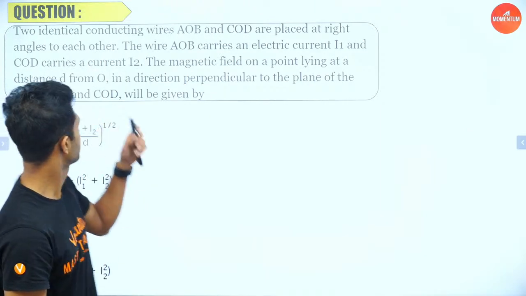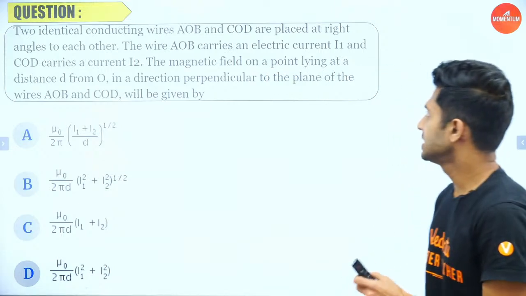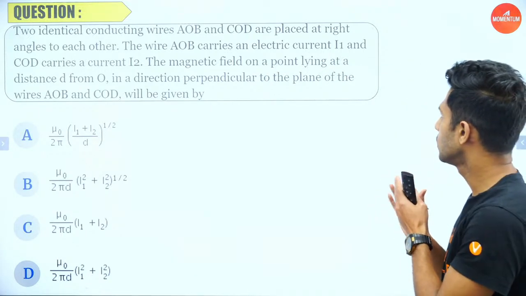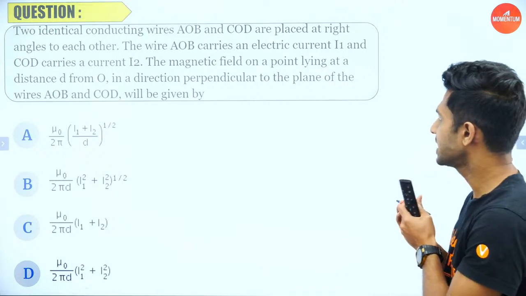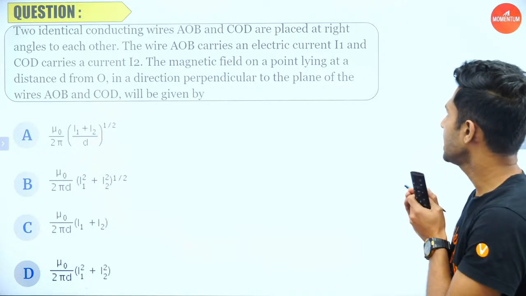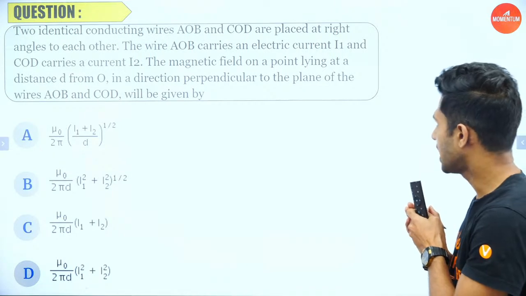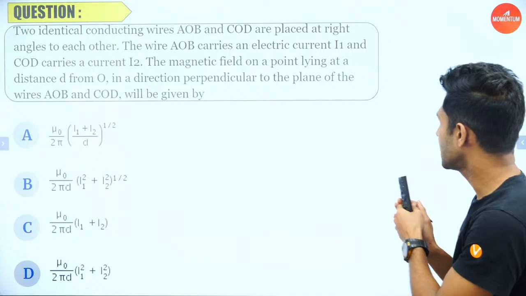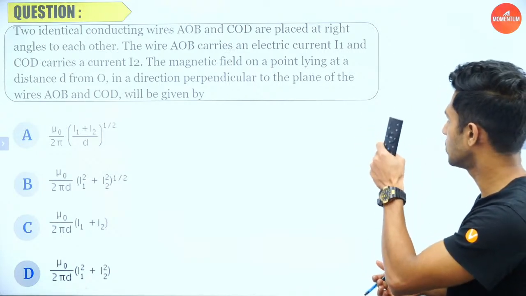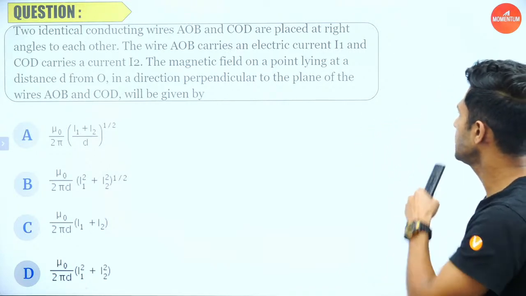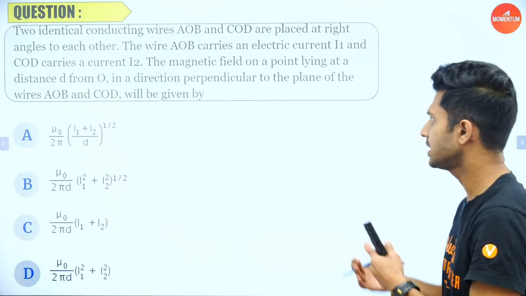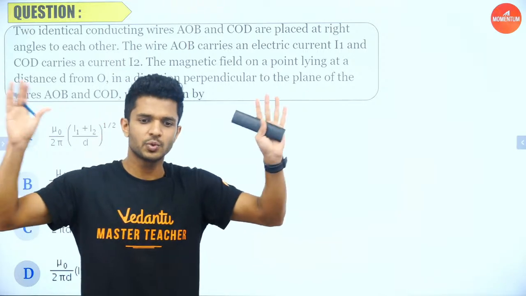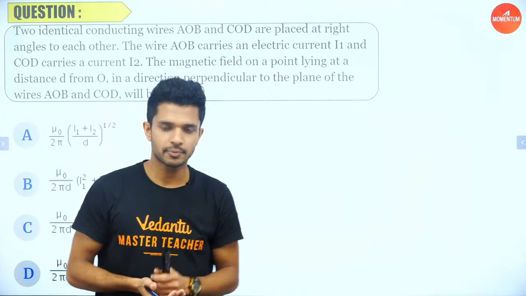Let's read the question together. Two identical connecting wires AOB and COD are placed at right angles to each other. The wire AOB carries an electric current of I1. The COD carries a current of I2. The magnetic field at a point lying at a distance D from O in a direction perpendicular to the plane of the wires AOB and COD. I'll explain. It's a very big question, but actually it's very small. Let's see how.